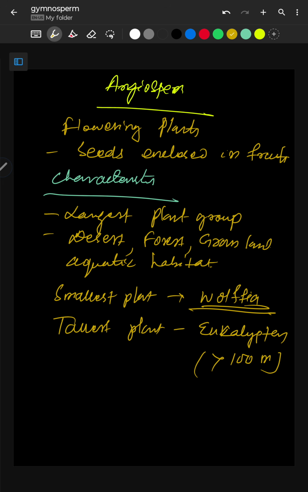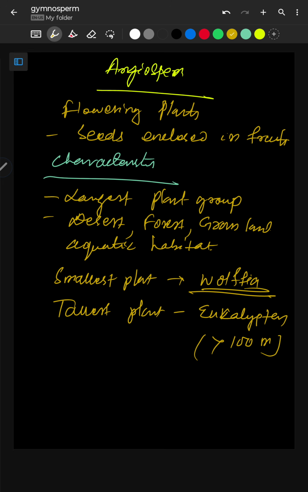And you know their economic importance. They provide food, fruits, vegetables, medicines, timber, fuel, fiber, fodder. You can write whatever you can. Now come to the reproduction. I will directly give you the complete life cycle.